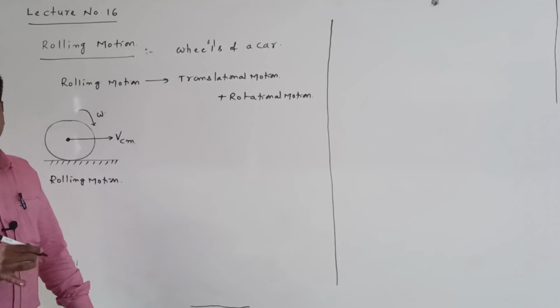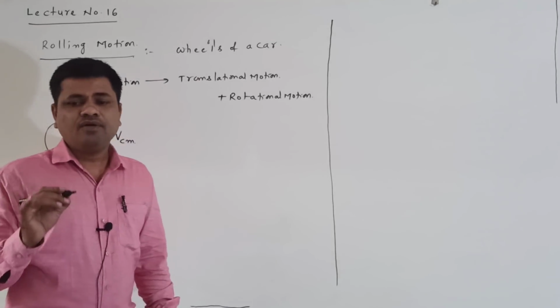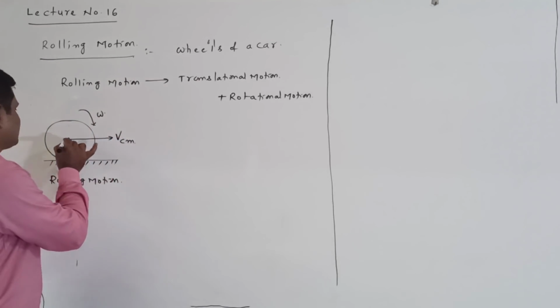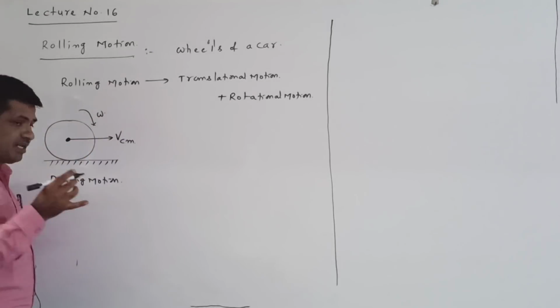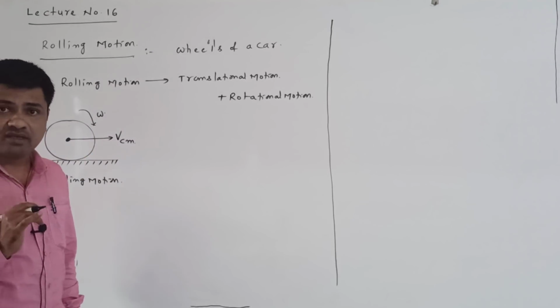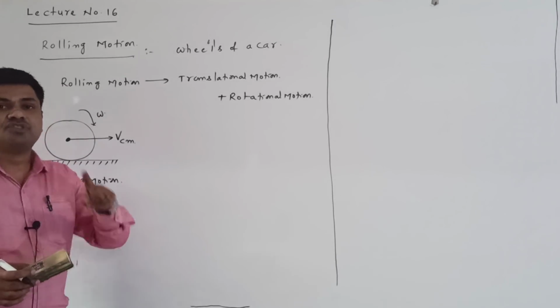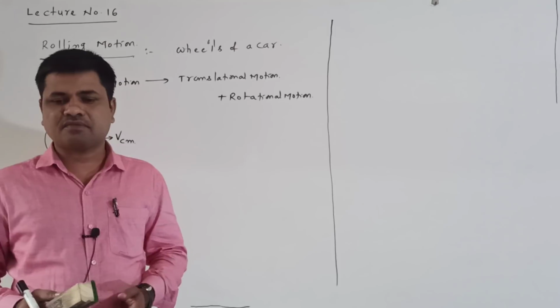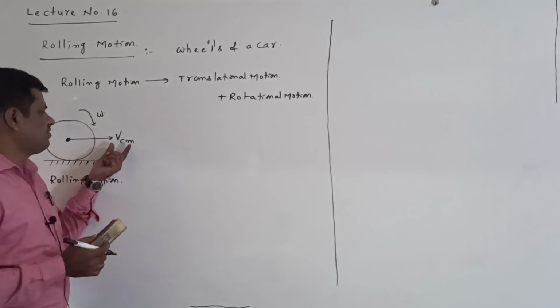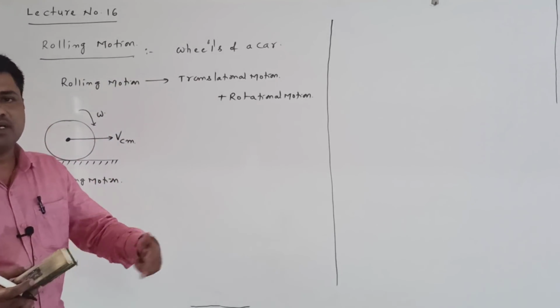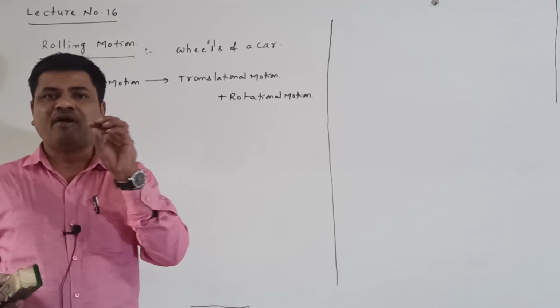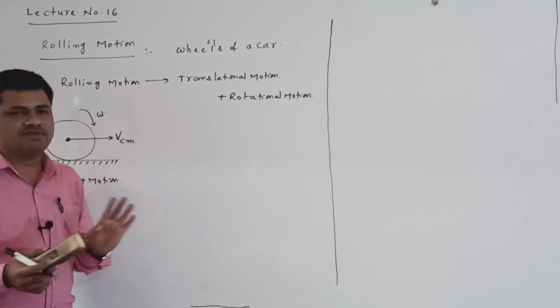Clearly listen. This is in the rolling motion. Here the center of mass always lies at the geometrical center of the disc. Remember this point also. This center of mass is moving with velocity Vcm. When the center of mass is moving with velocity Vcm, every particle in the disc is also moving with velocity Vcm.